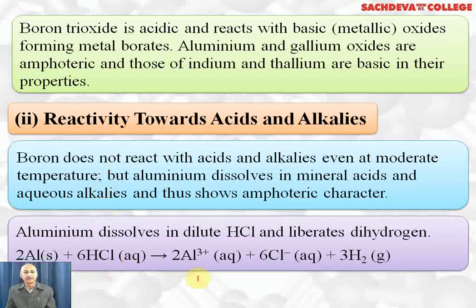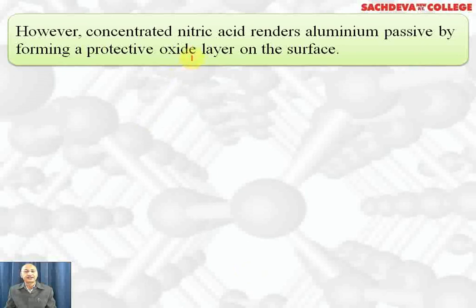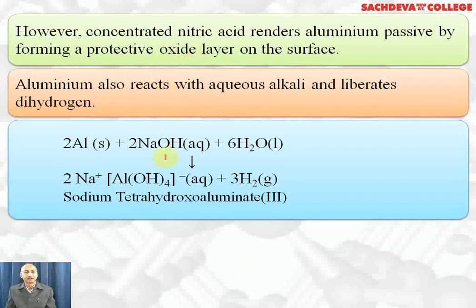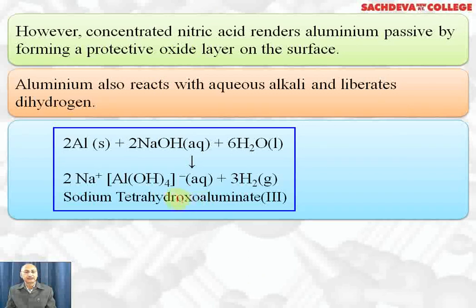Aluminium dissolves in HCl forming AlCl3, which gets ionized, plus hydrogen gas is formed. However, concentrated nitric acid makes aluminium passive by forming a protective layer of oxide on its surface. Aluminium also reacts with aqueous alkali to liberate hydrogen. This is the way it liberates hydrogen. This complex compound is formed which is called sodium tetrahydroxoaluminate. It can be simplified to call it sodium meta-aluminate, which has got hydrolyzed to form this compound.